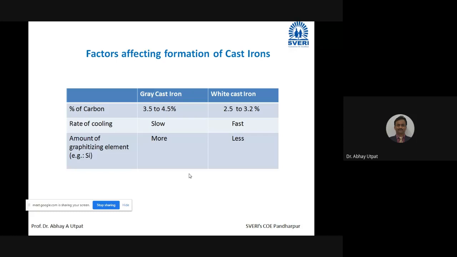Same thing, if the percentage of carbon is a little less, but not less than 2, because the range starts from 2. So 2.5 to 3.2% carbon in the melt, and you have to take care that the amount of graphitizing element is less. If you cool fast, then after pouring and solidification, the microstructure will be white cast iron. In the next slides, we will see what exactly the meaning of gray and white is.